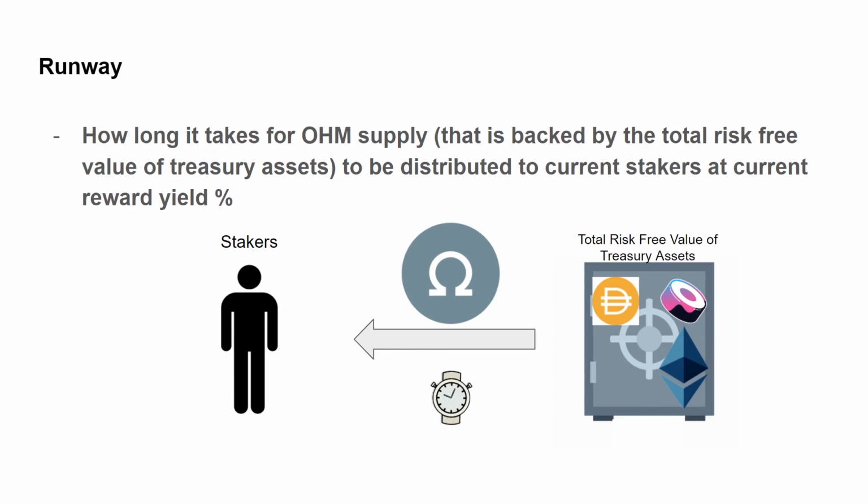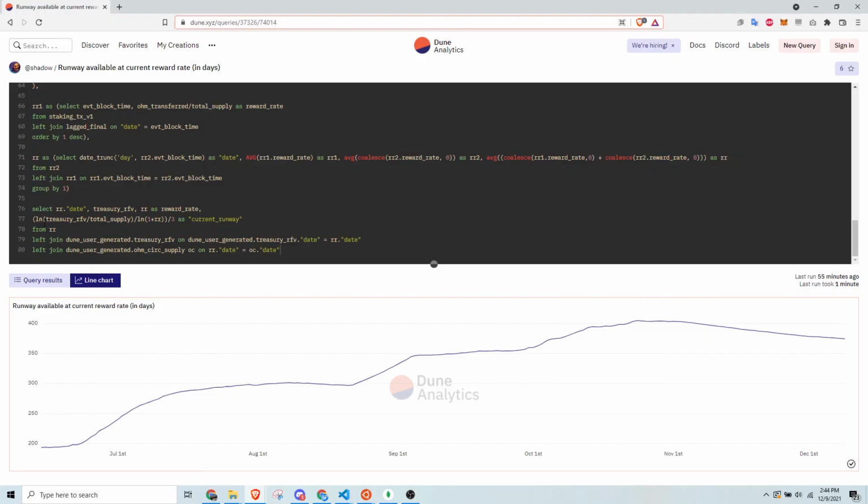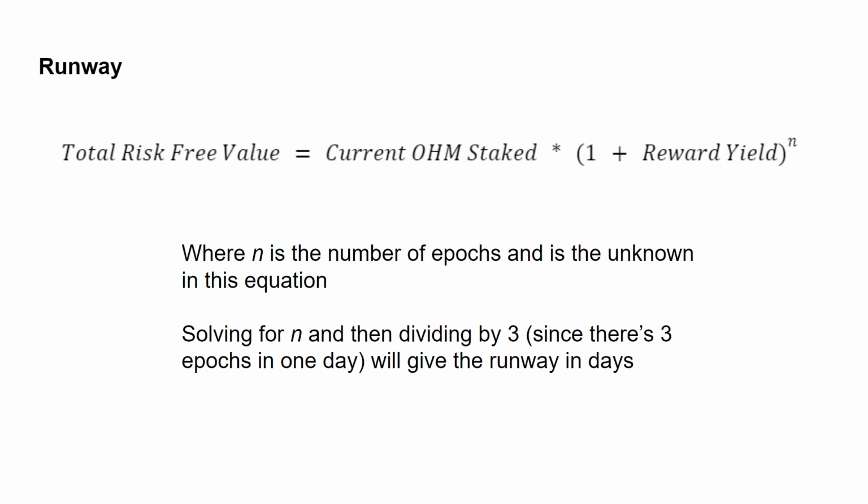The value of this limited amount used to calculate the runway is the total risk-free value of the assets in the treasury. Just for reference, the runway is calculated by this equation, which can be found in the Dune Analytics query. And that equation is derived from this one.